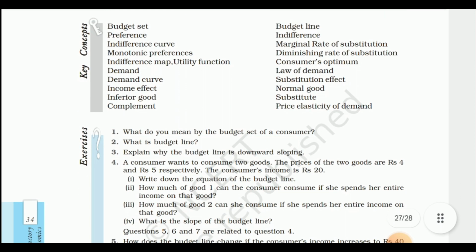Our keywords are: budget set, preference, indifference curve, monotonic preference, indifference map, utility function, demand, demand curve, income effect, inferior good, complement, budget line, indifference, marginal rate of substitution, diminishing marginal rate of substitution, consumer's optimum, law of demand, substitution effect, normal good, substitute, price elasticity of demand. We have studied all of these in this chapter.